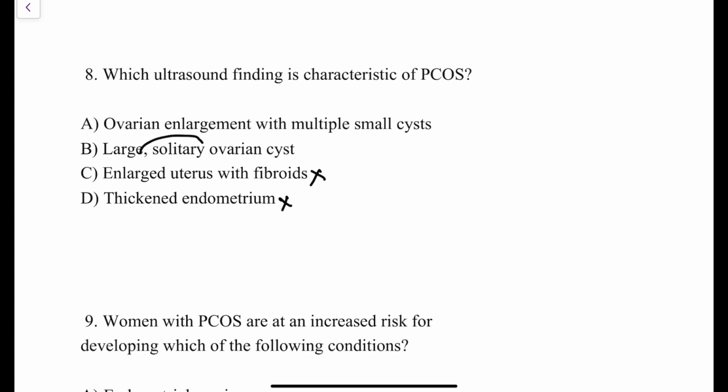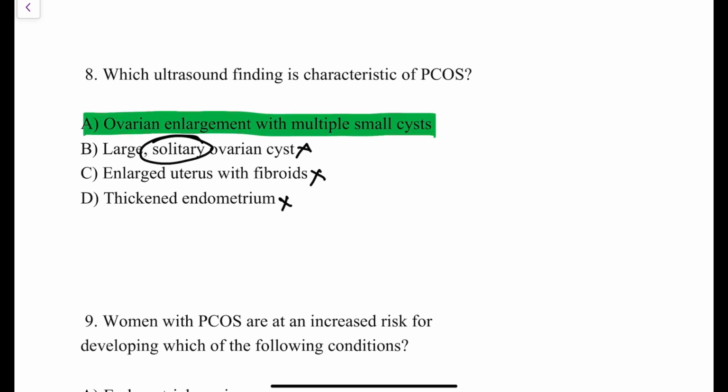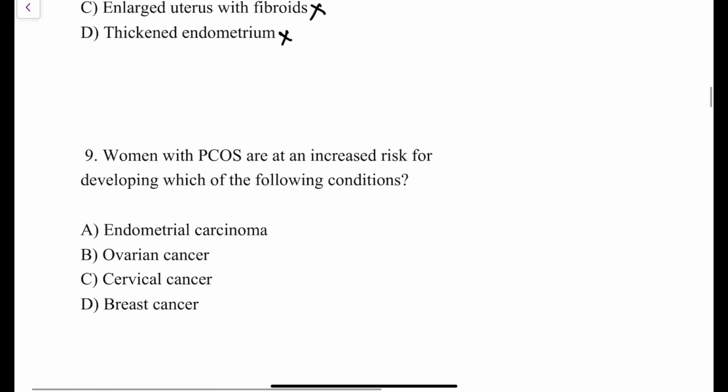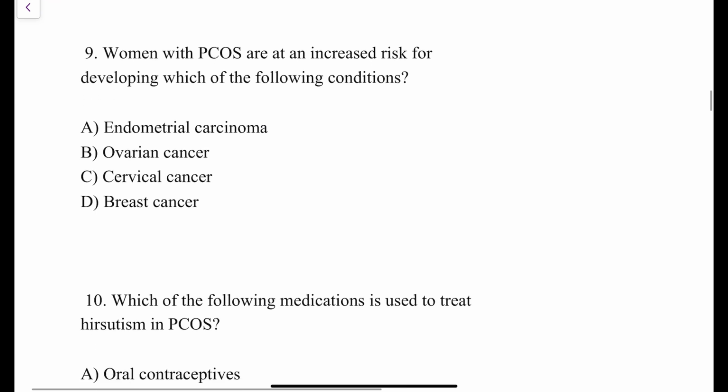And large uterus with fibroid is not seen in patients of PCOS, no. Large solitary ovarian cyst, no. It is not a single ovarian cyst. It is multiple small ovarian antral follicles. So this option is also ruled out. So the answer over here is ovarian enlargement with multiple small immature antral follicles or cysts. So this is the option. Fine. Right.